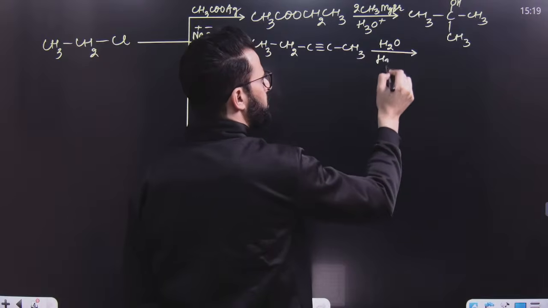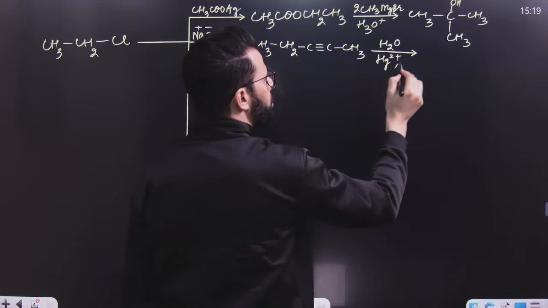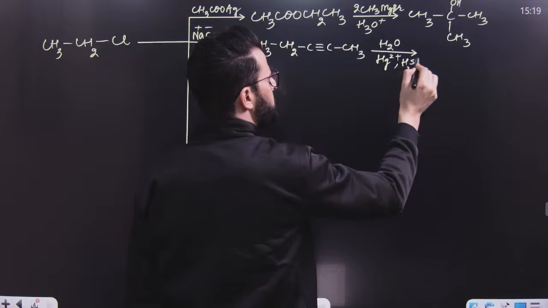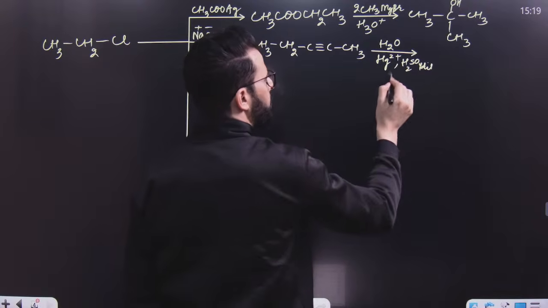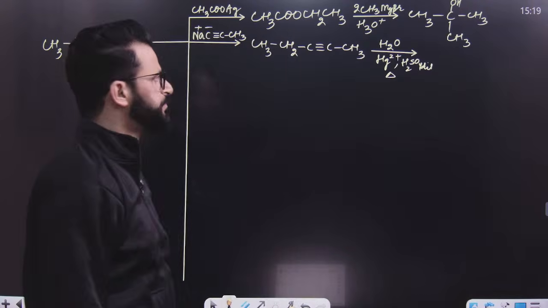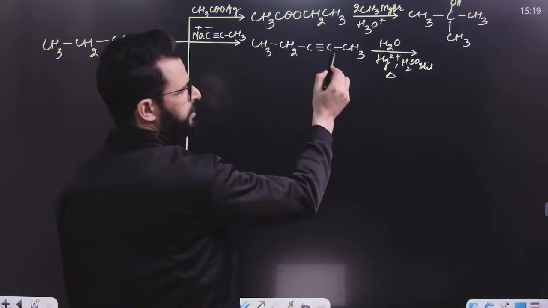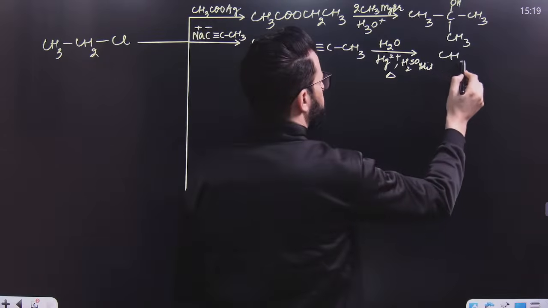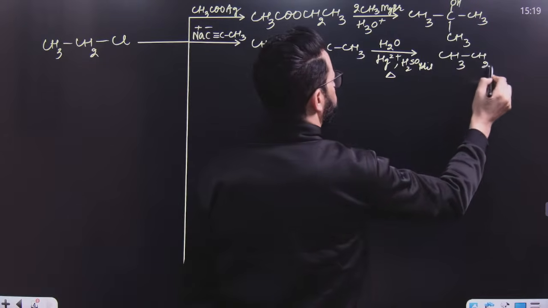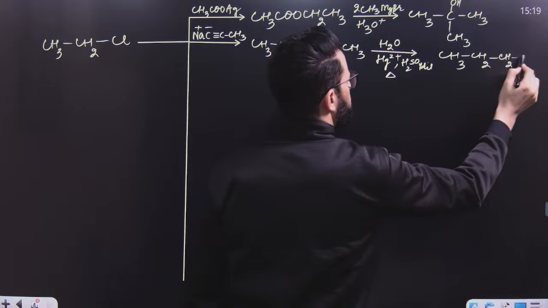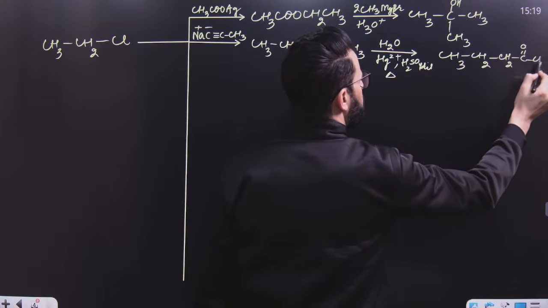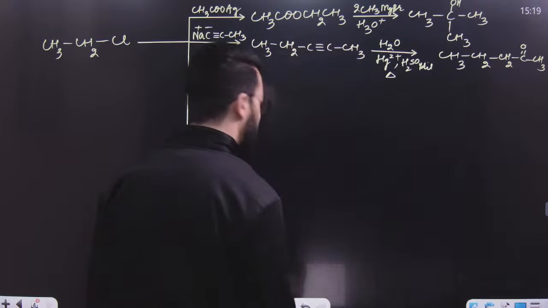Hydration of alkyne can take place in presence of HgSO4 as well as dilute H2SO4 at high temperature, 333 Kelvin. Now, what will happen over here? The major product will be this one. That means you can get a ketone over here.